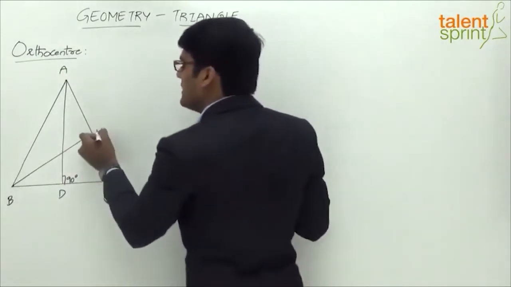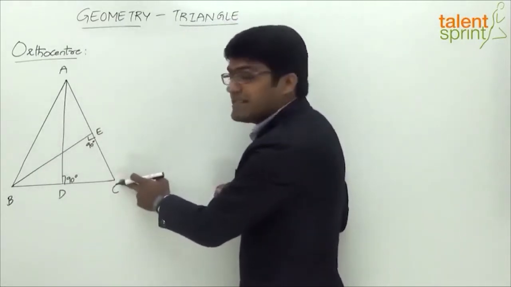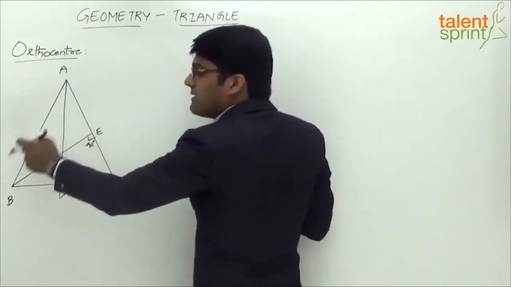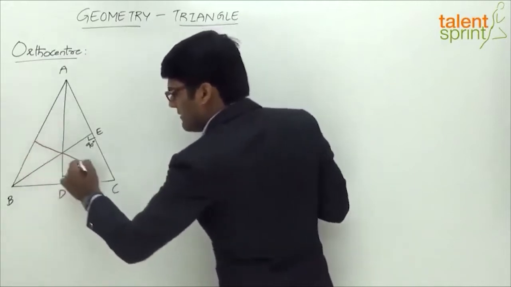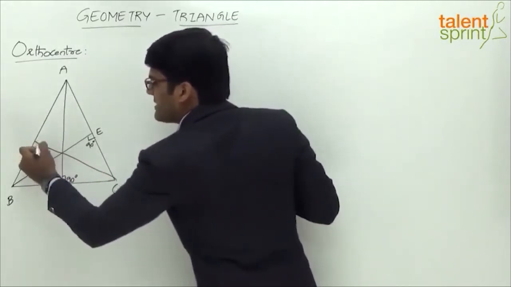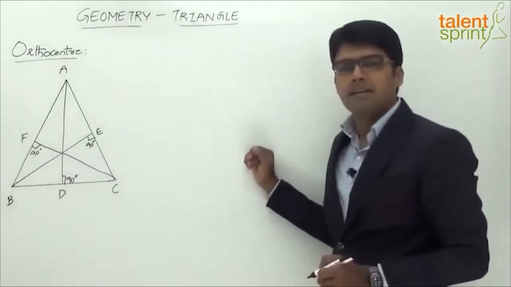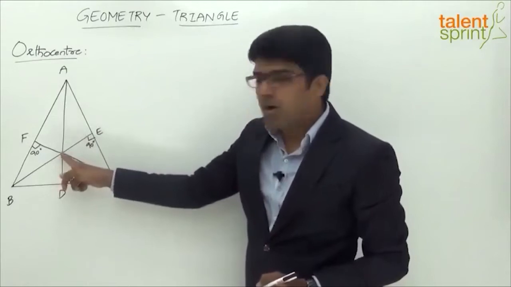Let's consider that as BE. And the third altitude will be the line from C to the side BA, where it makes an angle of 90 degrees. So if we draw a line such that the angle here is 90 degrees, let's say CF. CF is the third altitude. So all these 3 altitudes, if you see, meet at a common point, right?